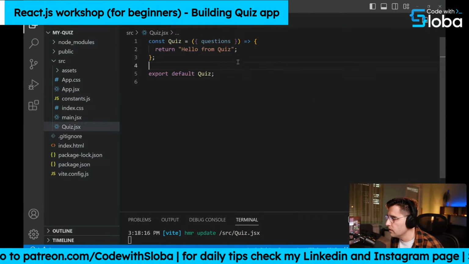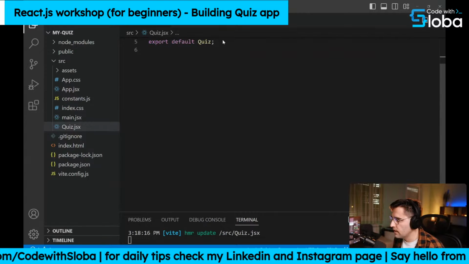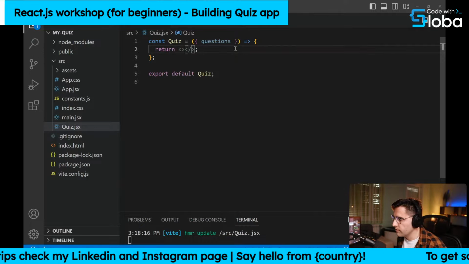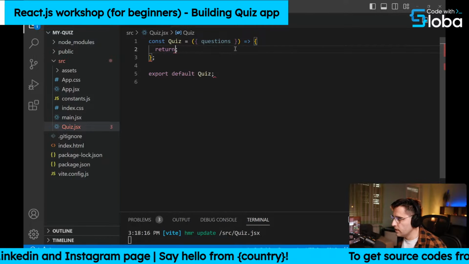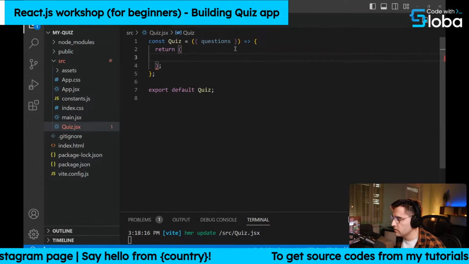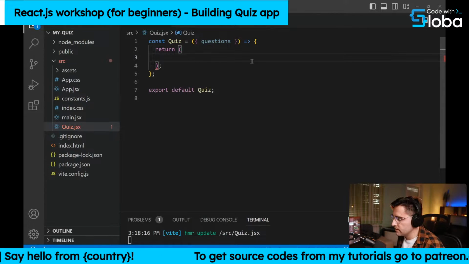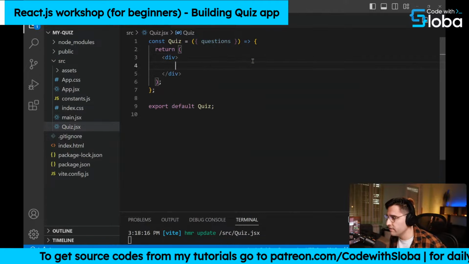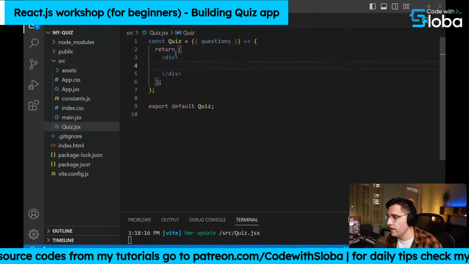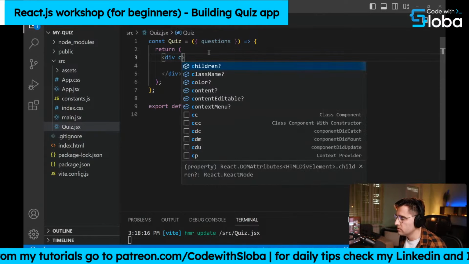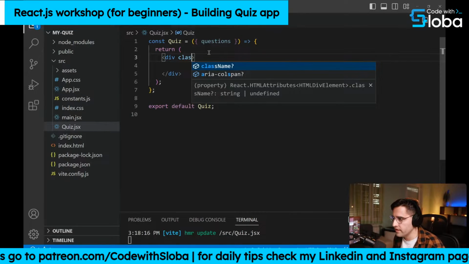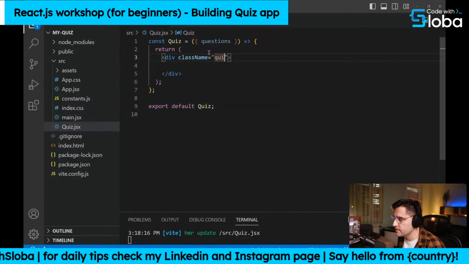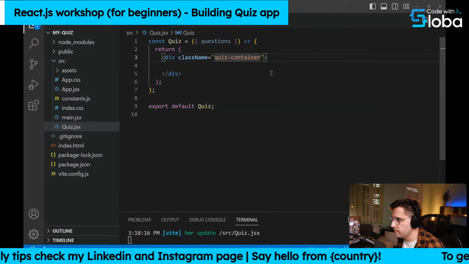And what we're going to do here first is create a container. So let me remove this hello from quiz. Let me open up parentheses, and inside of these parentheses, let's create a new div. The reason I want to create a div instead of a React fragment is because I want to add a class name. So the class name, let's add it as quiz-container, okay?